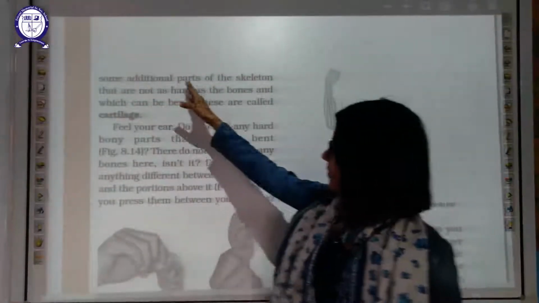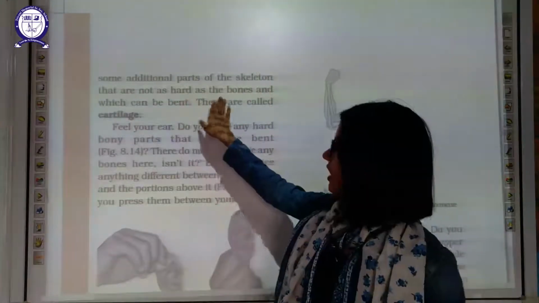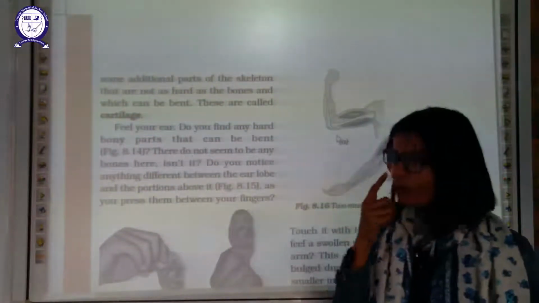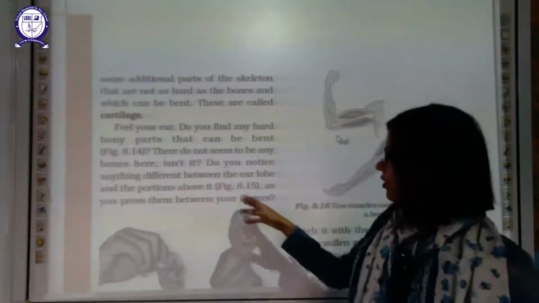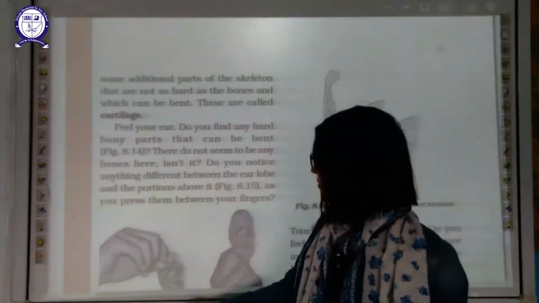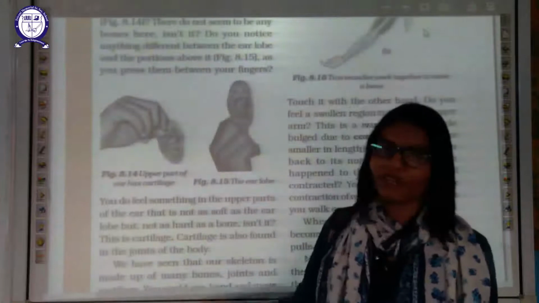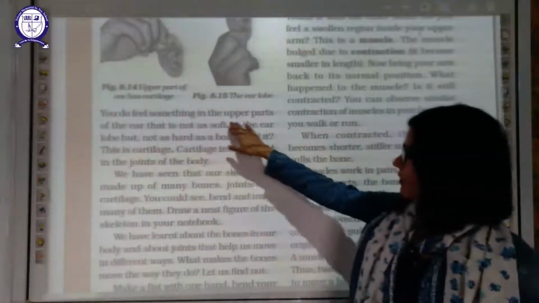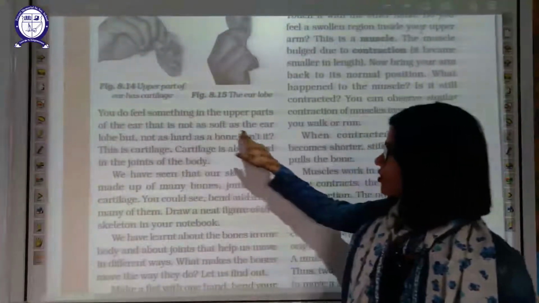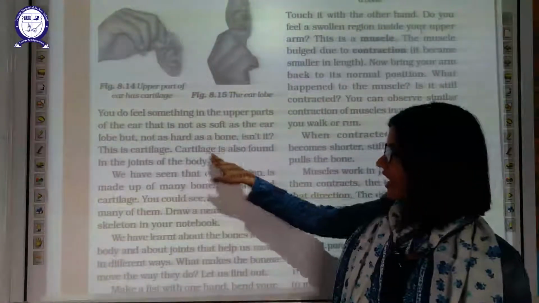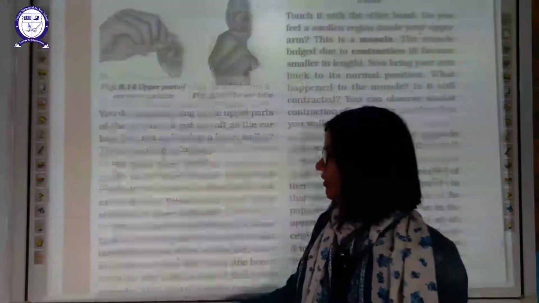There are some additional parts of the skeleton which are not as hard as bone. These are cartilage, which can bend easily, and are present in the tip of your nose and your ears also. Do you notice any difference between the earlobes and the portion above it? As we press them, yes, we are able to bend them because cartilage is there. Do you feel something in the upper part of the ear that is not as soft as the earlobe but not as hard as bone? That is cartilage. Cartilage is also found in the joints of our body.